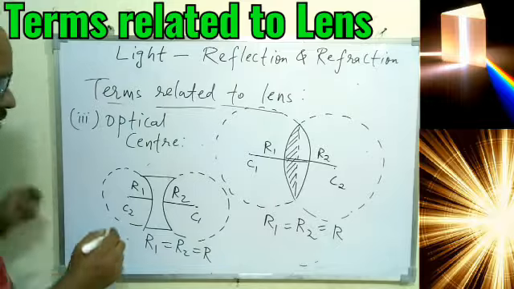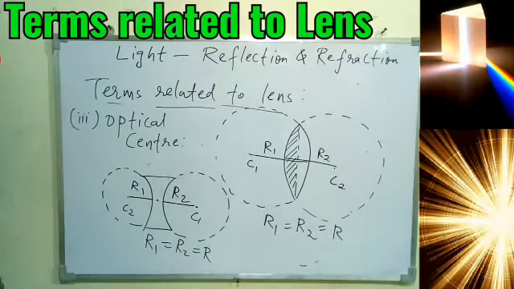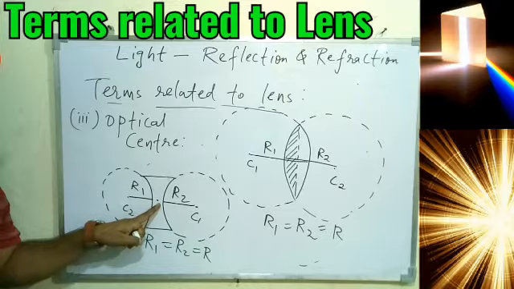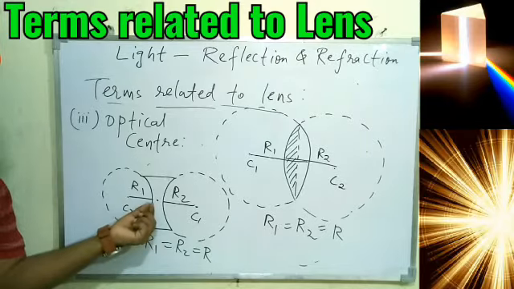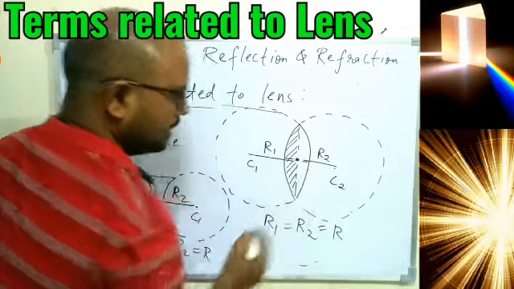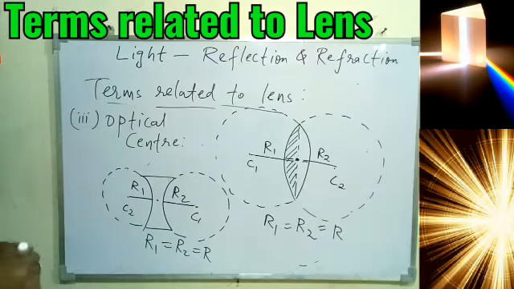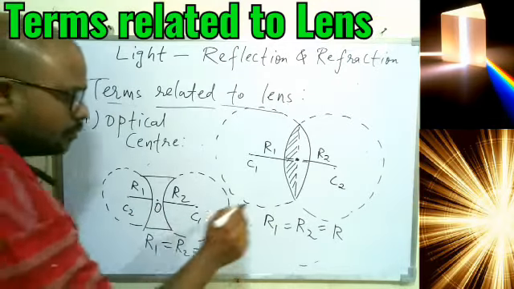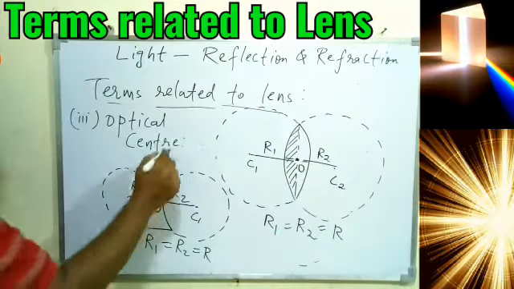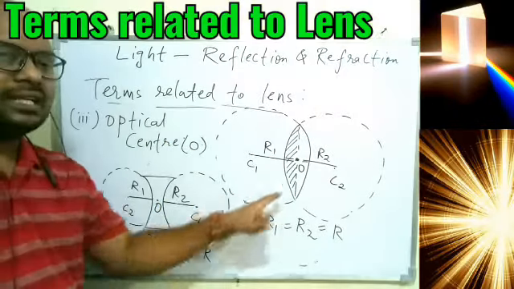Now if we see the lens, this part of the lens is basically the center of the lens. So here the dot I have made is basically the center part of the lens. Same thing we can see here also. So the lens will have the center part which is at the center of the lens, okay, and that center is basically called optical center. So if I write down, O is the optical center, which is nothing but the center of the lens.